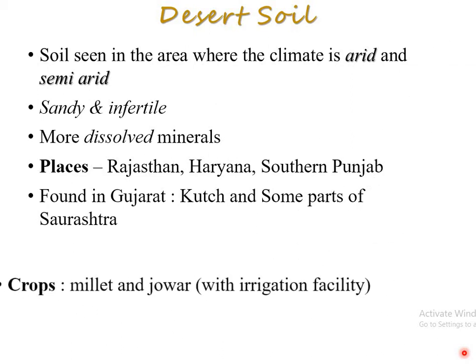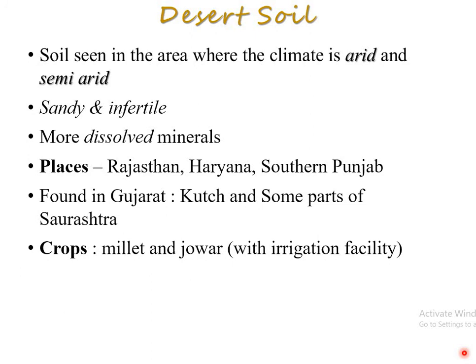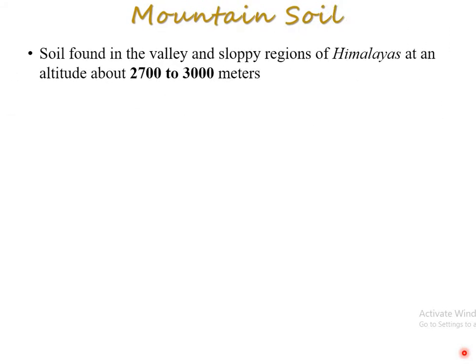With irrigation facility, you can grow millet and jowar. No more types of crops are there. Next one, mountainous soil. Soil found in the valley and slopy regions. The name suggests mountain soil, the valley and slopy regions of the Himalayas at an altitude.